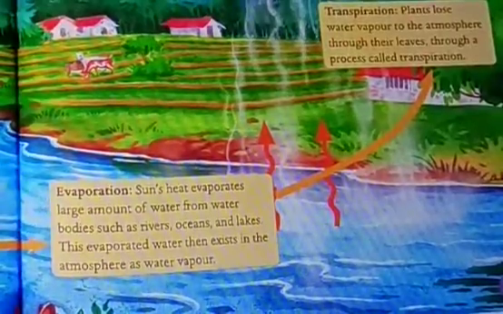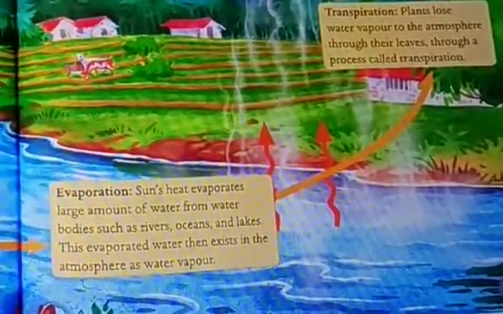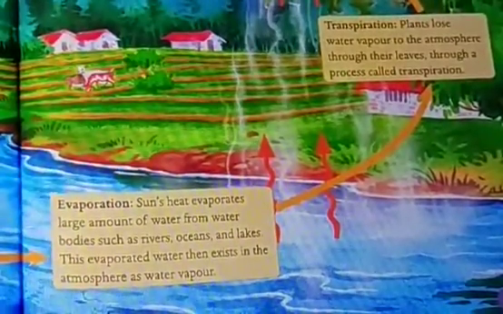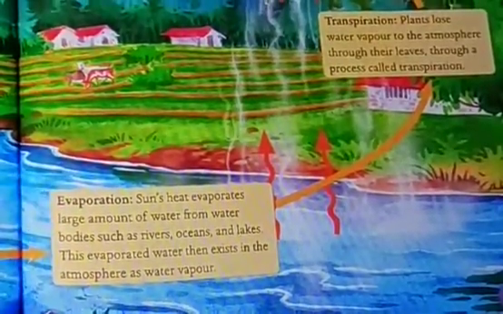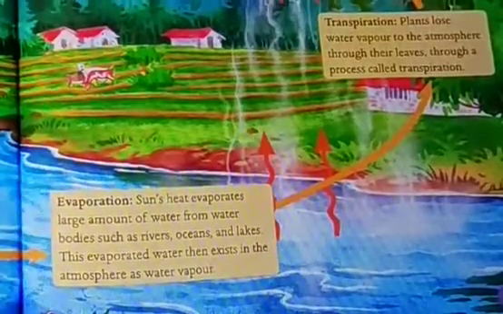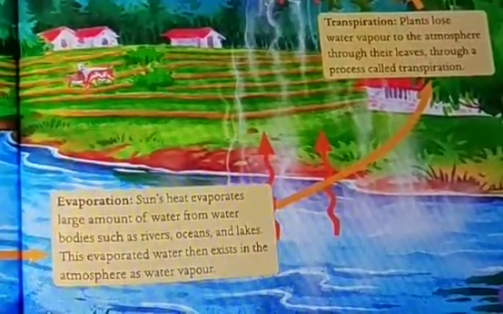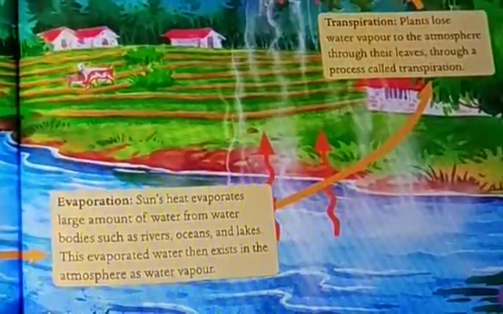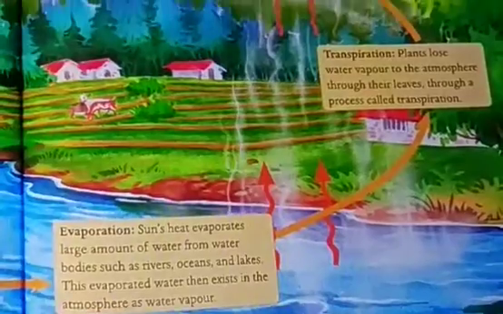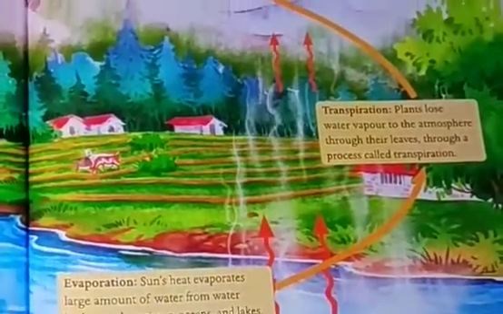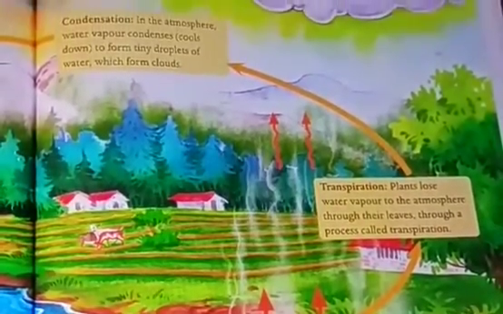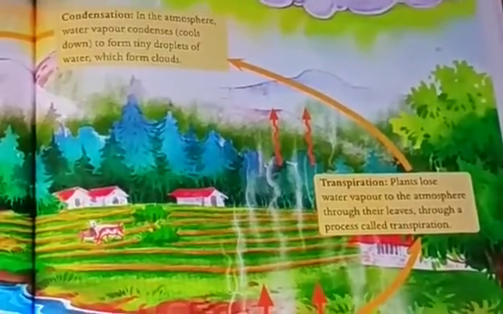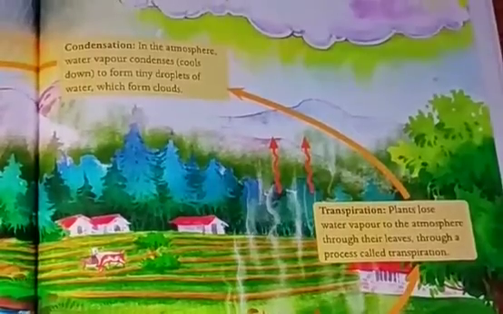Now the first step in the water cycle is the evaporation. What are we learning now? Evaporation. As I said to you, the sun heats and evaporates a large amount of water from water bodies such as rivers, oceans and lakes. This evaporated water then exists in the atmosphere as water vapor. When the sun rays heat the water, it changes into the form of water vapor and it moves.